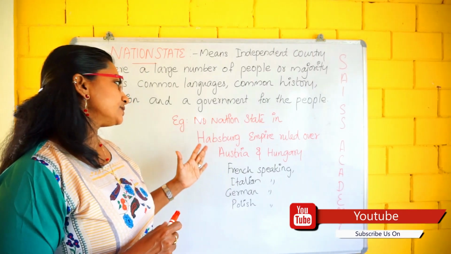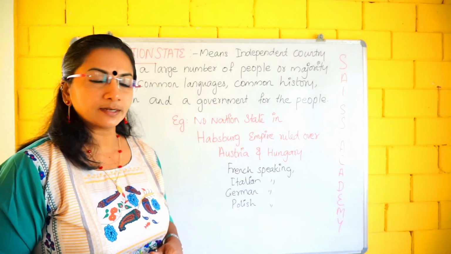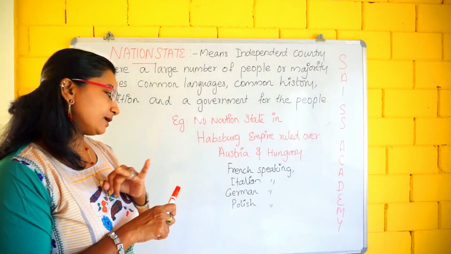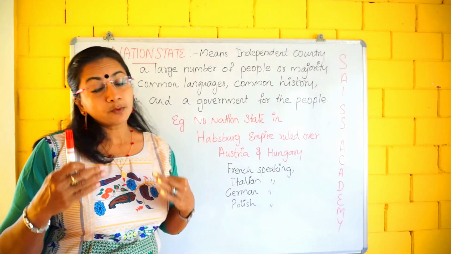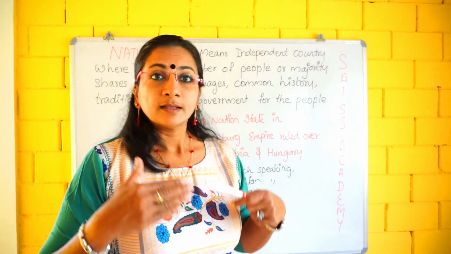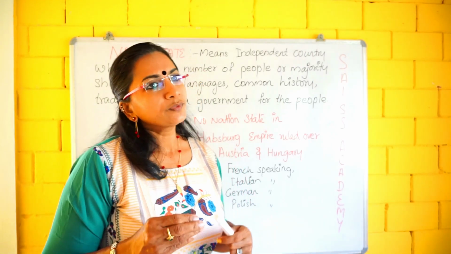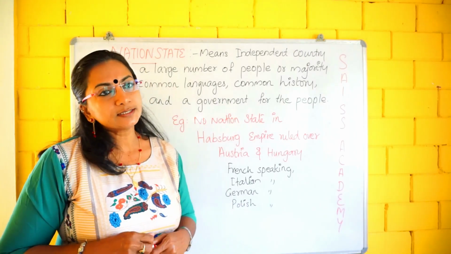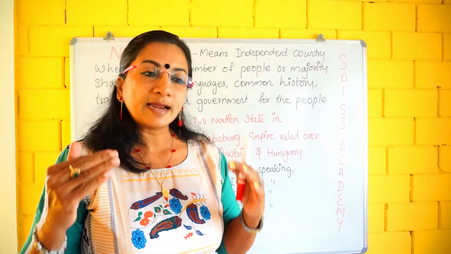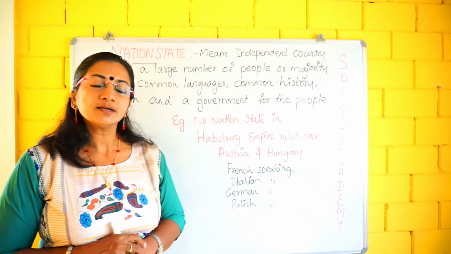No nation state in the Habsburg Empire, ruled over by Austria and Hungary. Got it? In this empire there were French speaking, Italian speaking, German speaking, even Polish speaking people. Not only this, a lot of dialects were also used at that time. So how would the people understand all these languages? So who brought nationalism and the idea of the nation state, and how did it emerge? Let us have a look at the next topic.